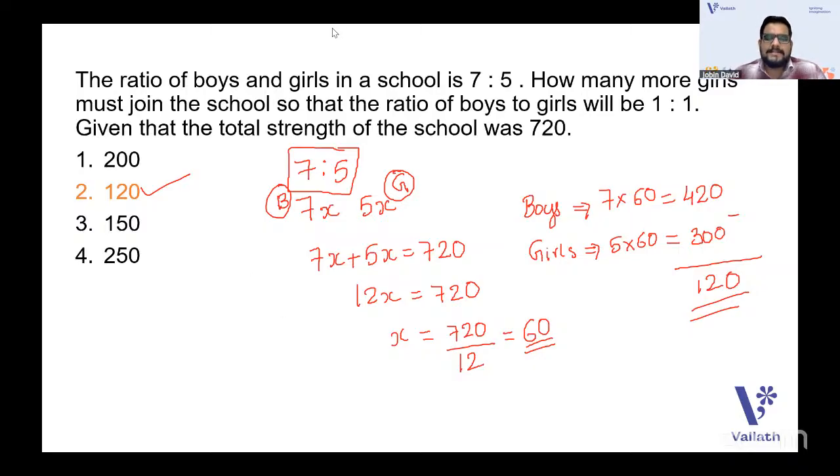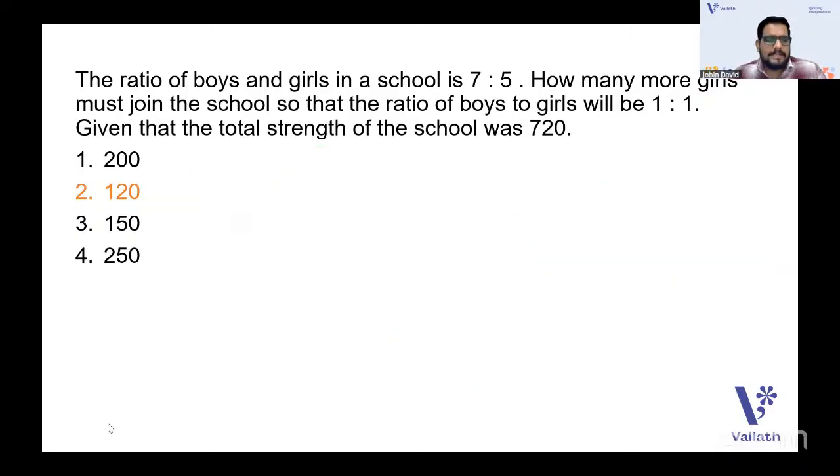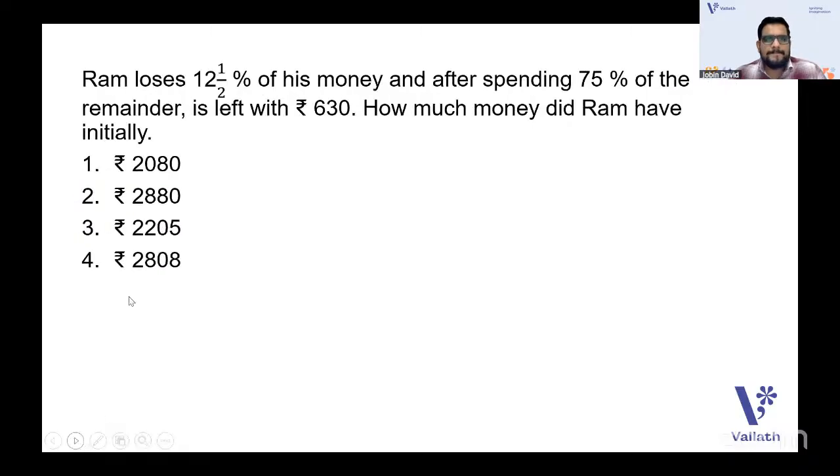Clear? Yeah, B is the answer. That is option 2. 120 will be the answer. Right. Can I move on? You understood? Is my explanation clear? Very clear to you? Yes. Going with the next question, guys.